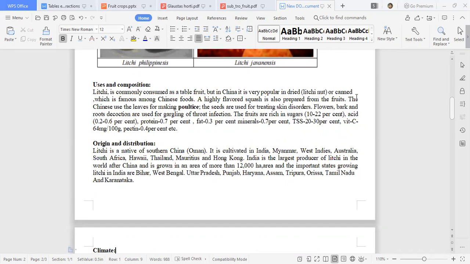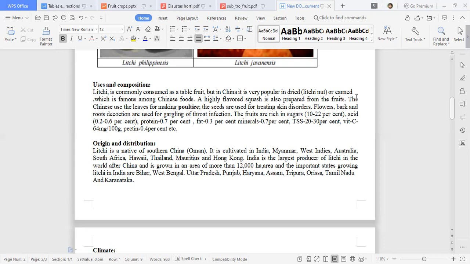It is canning. So it is a very famous Chinese food. It is also a native of China, the south part of China. Then highly flavored squashes will also be prepared out of this. Then the Chinese use the leaves for making poultice.